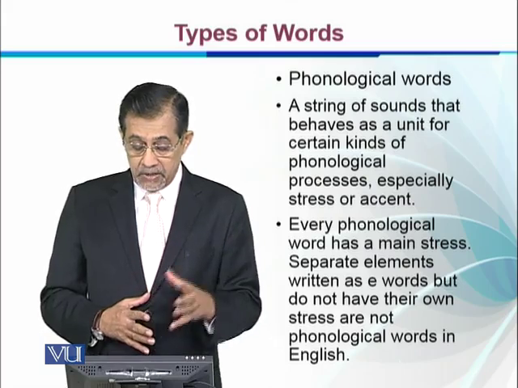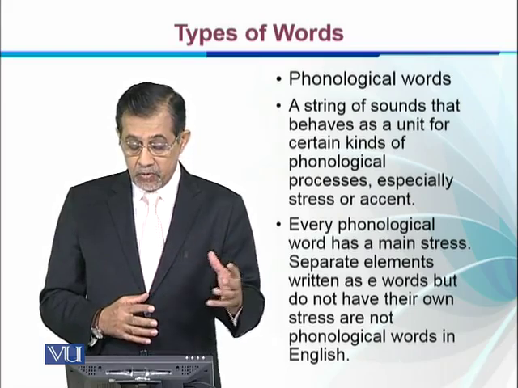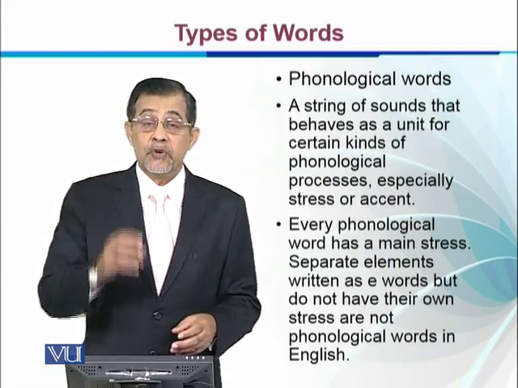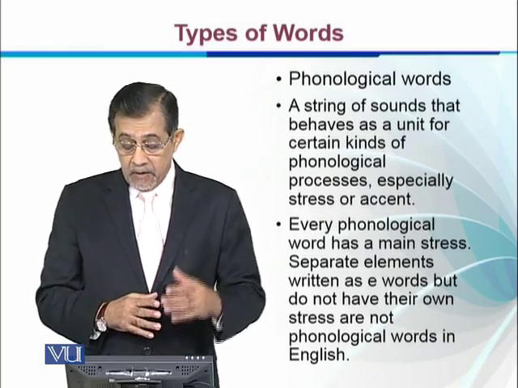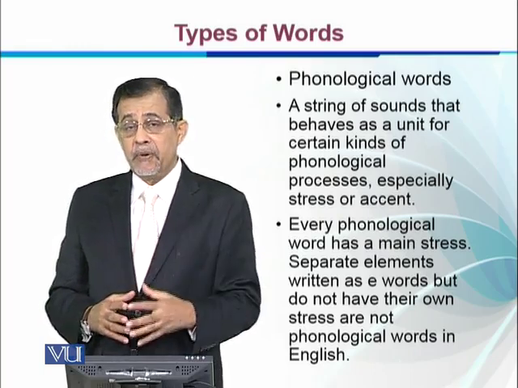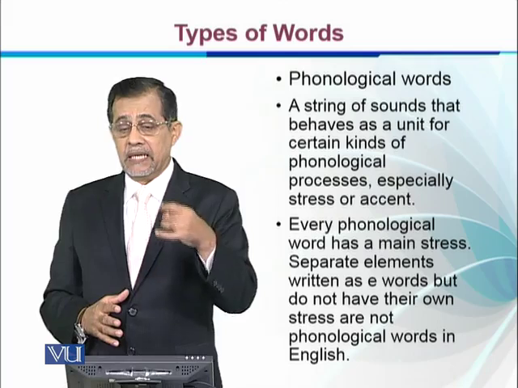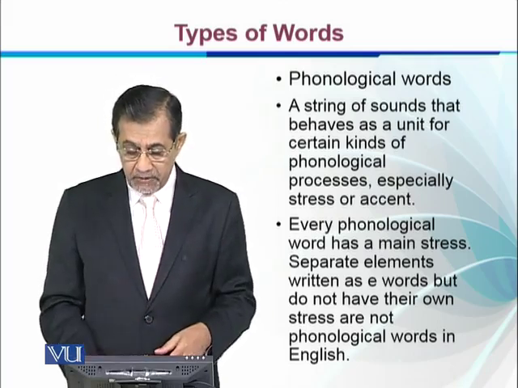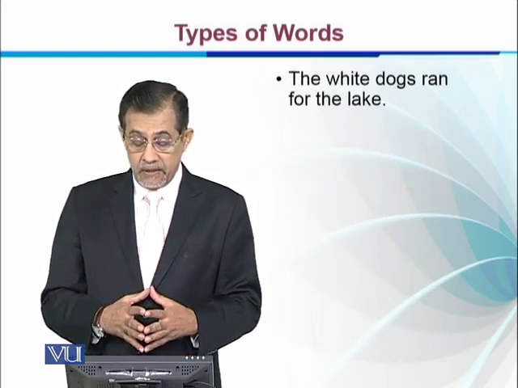Separate elements written as a word but do not have their own stress are not phonological words in English. So if there is any word which is separate from a stressed word, it does not exist as a word phonologically. We can have an example: the white dogs ran for the lake.